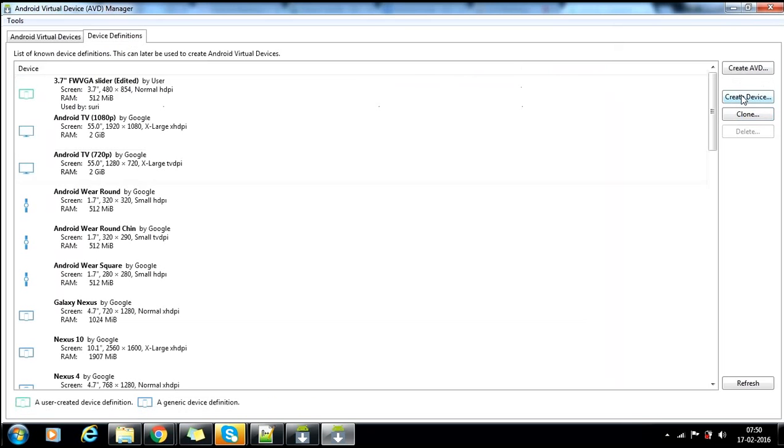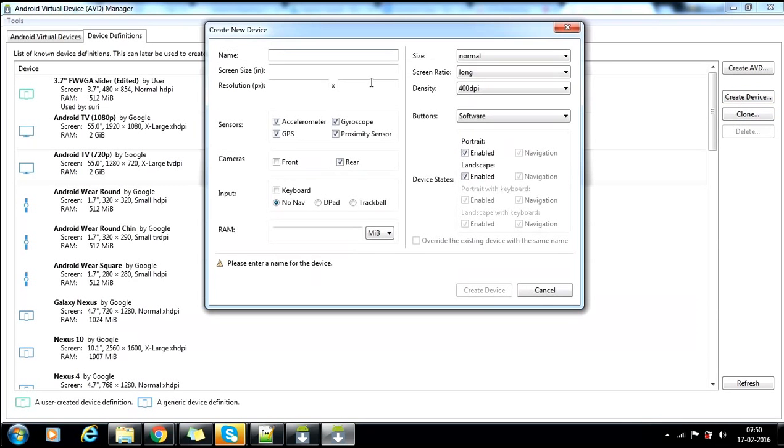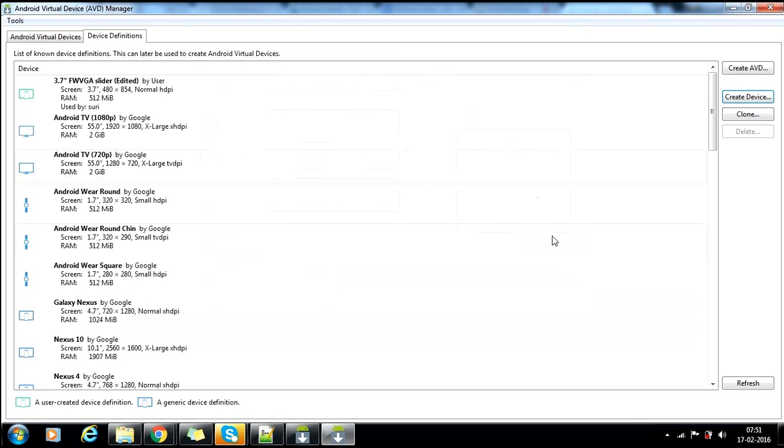If you create a new device and name it, give its resolutions, everything: front camera, back camera, sensors, resolutions, screen size, screen name, RAM in MB. If you give all these things, portrait, landscape, everything, then that device will be added here.